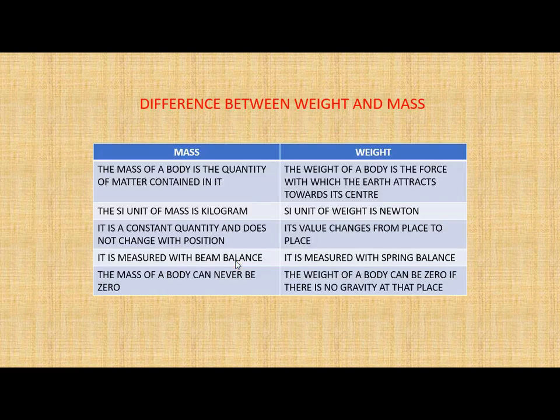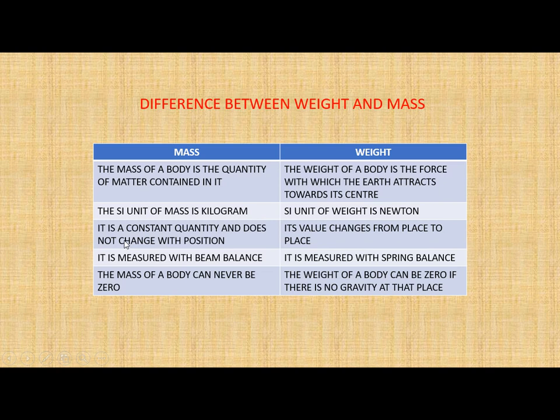Now here we have some differences between weight and mass. Whatever we have studied till now, from that we can make out some differences. The first point is the definition of mass and weight. The mass of a body is the quantity of matter contained in it, and the weight of a body is the force with which the earth attracts it towards its center. Which force? This is the gravitational force. Then the SI unit of mass is kilogram and the SI unit of weight is Newton.